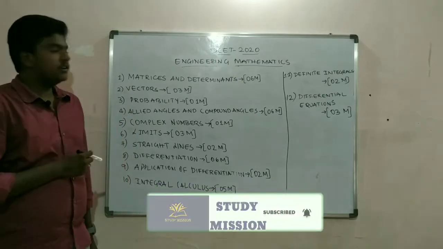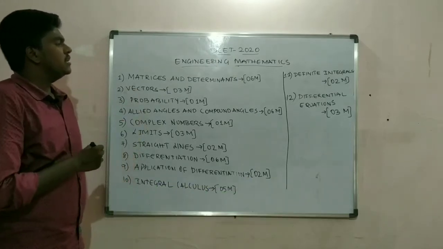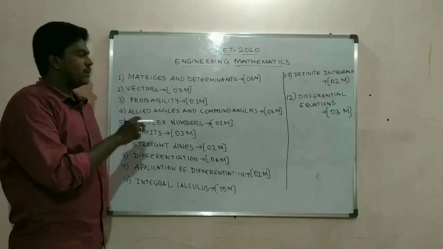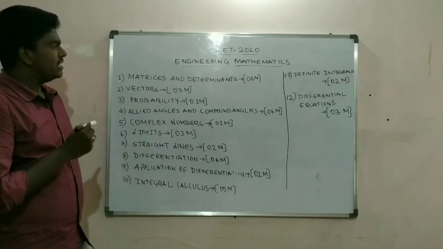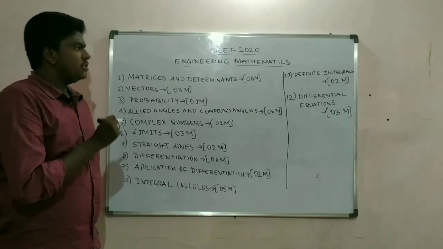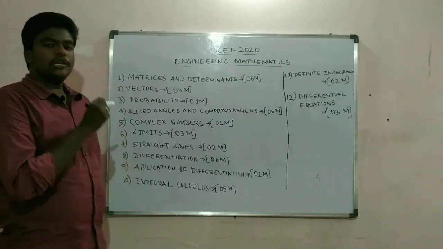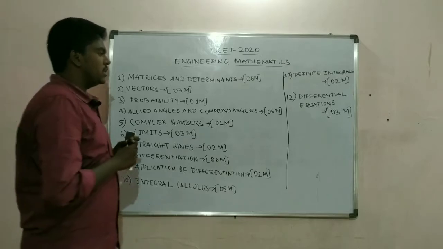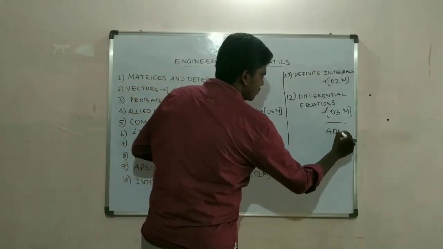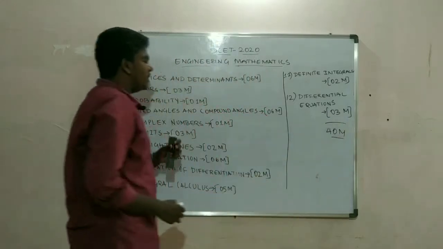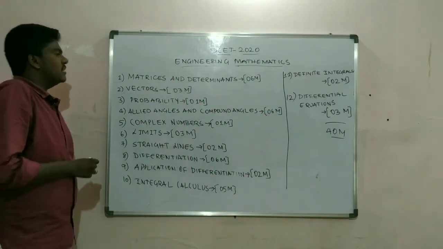Okay, let's begin. See, this is our syllabus, how it appears. So in this we have 12 chapters. Engineering mathematics in DCET is for 40 marks, and you see the syllabus is like this.